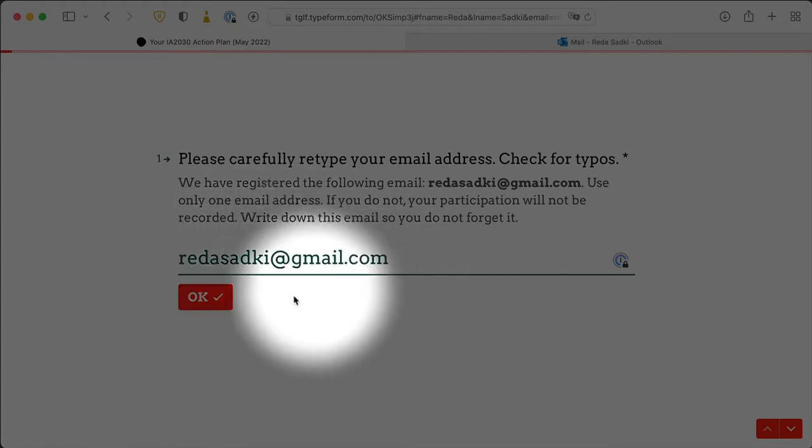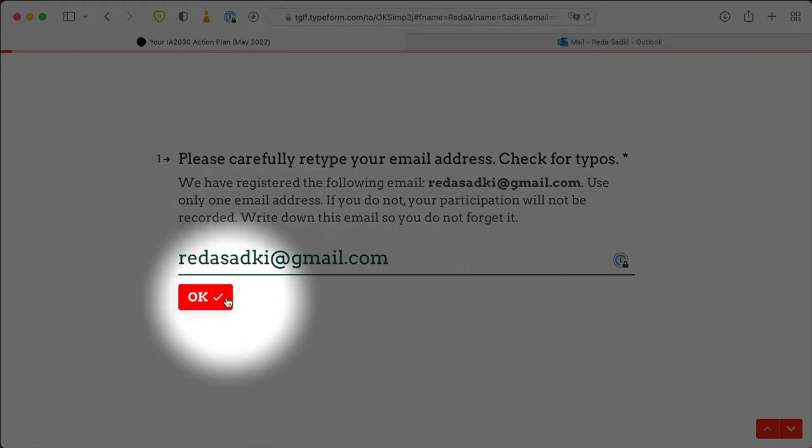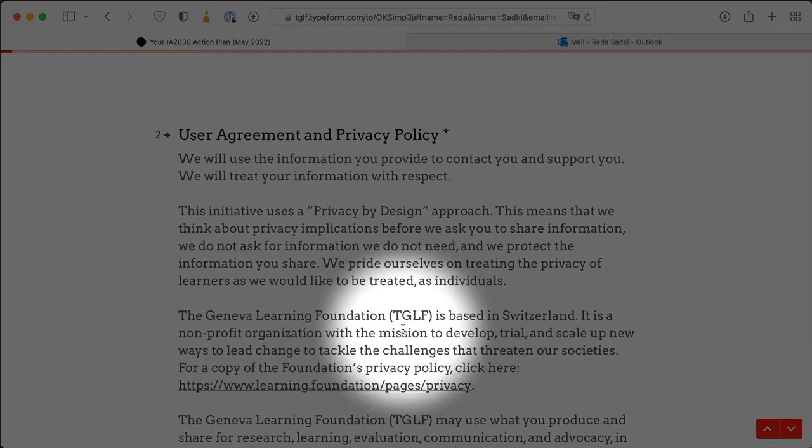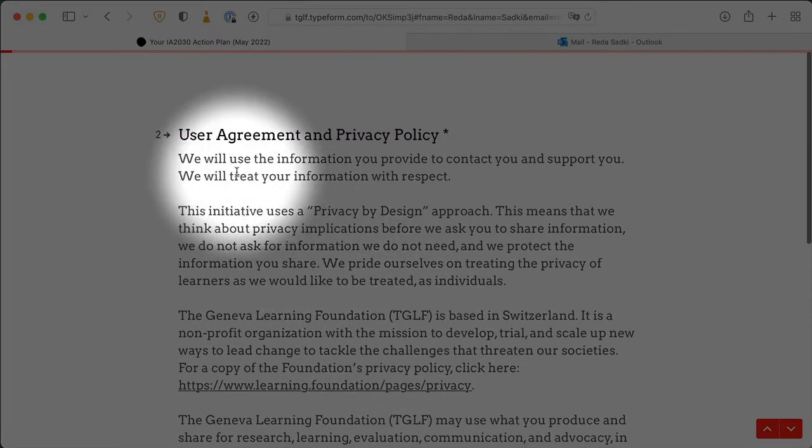So first thing is we've registered the following email and we ask you to retype it. Now this can seem a little tedious because we ask you this often. There's just no way around it. People just make mistakes. Now, you may not see some of these questions, but in this first tutorial, I am going to go through this.